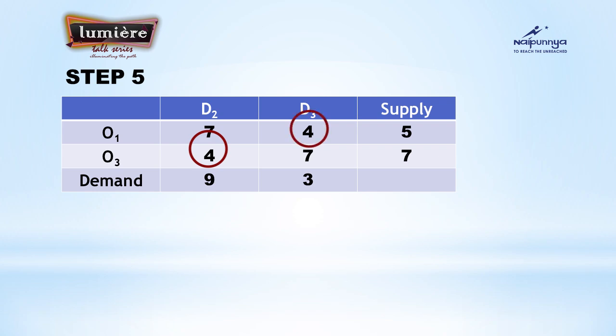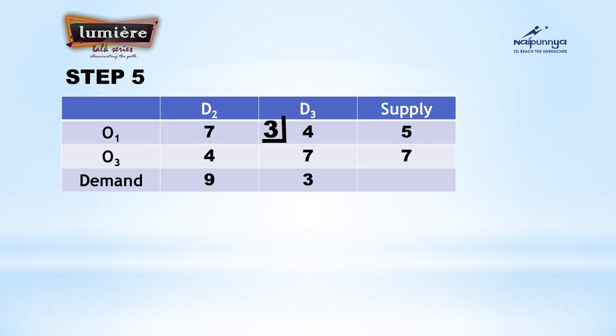You just compare the supply and demand. Yes, if it is at O1D3, the 4 will be having the supply 5, demand as 3. So definitely 3 will be allocated there. If we are choosing the other 4, it will be having the 7 and 9 as supply and demand. So we will be allocating 7. So 4 with 7 or 4 with 3 is the least. Yes, 4 with 3 is the least. So we will be selecting O1D3 value 4.